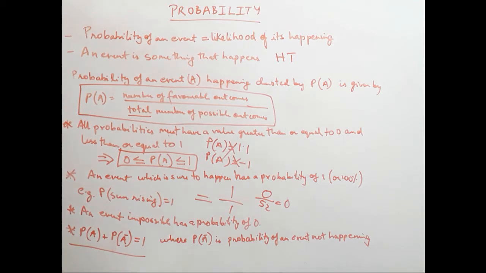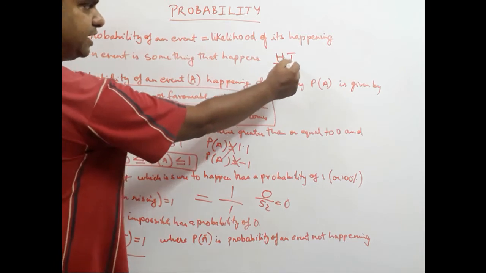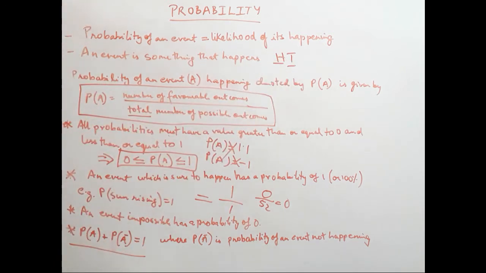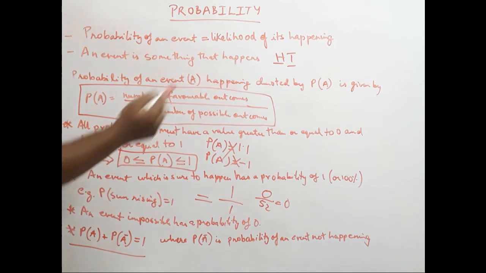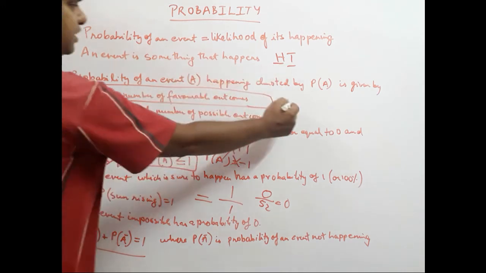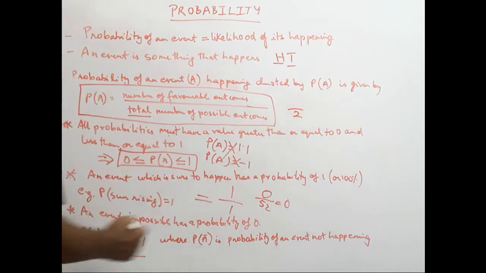So when a coin is tossed, the coin has two faces. One is head and one is tail. Now, if we are looking for the event of heads coming, what will be the probability of a head coming? First we have to look at the total number of possible outcomes. So when we toss a coin, there are only two possible outcomes, head or tail.